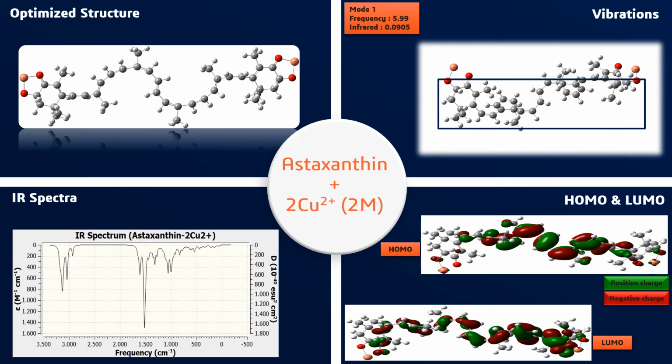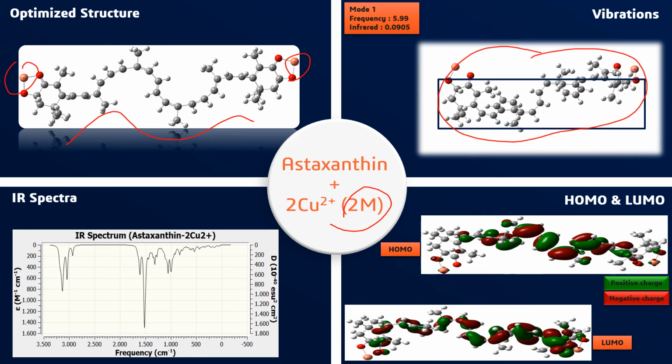And it also happened in astaxanthin with two metal ions here. The optimized structure is also similar to the previous one. And in vibration, all of this becomes more vibrating, and the IR spectra has a far higher absorbance value compared to the other one. And HOMO and LUMO show a different state of astaxanthin for receiving and donating electrons.